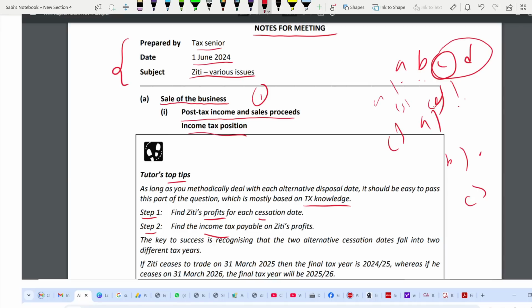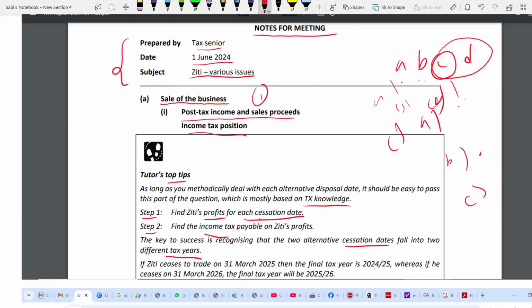For the 2 dates, for each cessation date, 25, 26, you can work parallelly. You don't have to first finish 25, then start with 26. Don't waste time. Parallelly, you can do together. 25, 26, 25, 26. Obviously, first you have to find the trading profit, the adjusted trading profit. After you adjust your capital allowances and all, then only you can get your income tax. Then only you can get the post-tax income, that means after you deduct your tax from your income. And the important thing is that these 2 cessation dates fall in 2 different tax years. This you have to understand.